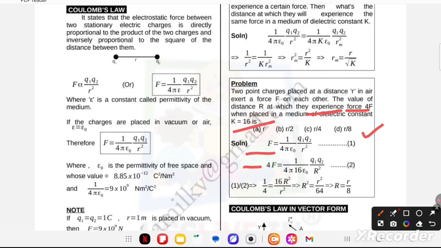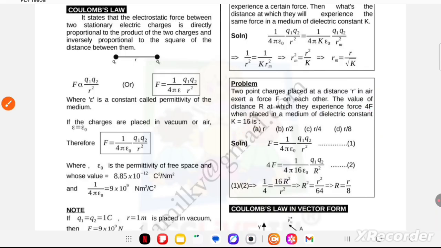And now for 4F, cross multiplication, sorry, you can multiply the equation by 4. We have 4F is equal to 1 upon 4 pi into 16 epsilon naught square q1 q2 by r square. Dividing 1 by 2, you will get the value r is equal to r by 8. You can also try it here because in your question it is already written that you experience 4F when placed in a medium with k is equal to 16. So when I take in place of 4F, now k is equal to 16. In place of k you can write 16 directly.